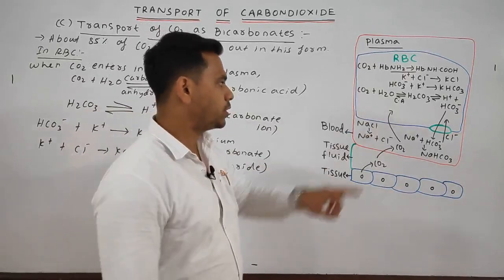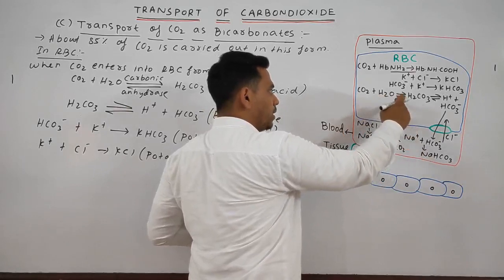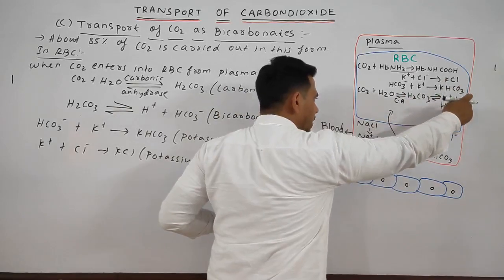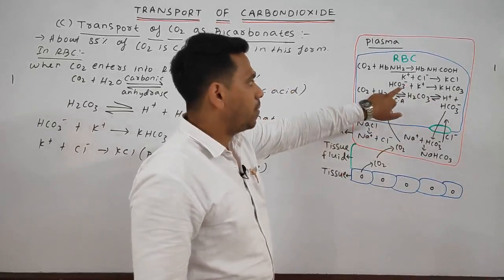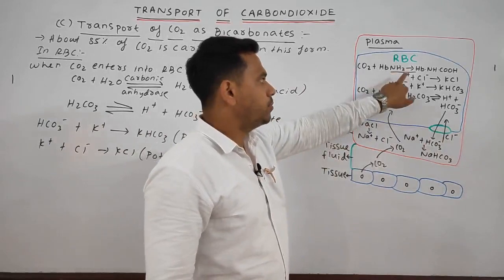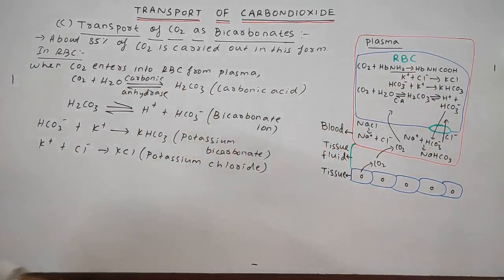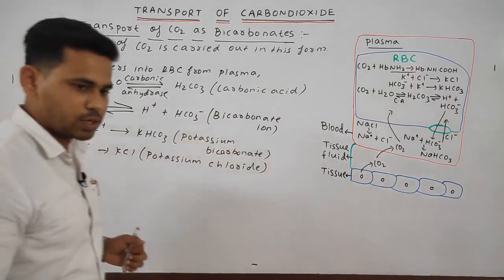So in the RBC, first the CO2 from the plasma enters into the RBC, where it combines with water in presence of carbonic anhydrase to form carbonic acid. Carbonic acid dissociates to form hydrogen and the bicarbonate ion. Some bicarbonate ion in the RBC combines with the potassium to form KHCO3, whereas some potassium combines with the chlorine to form potassium chloride. Understood, students? So next, in plasma what happens? Firstly we will discuss Hamburger's phenomenon.